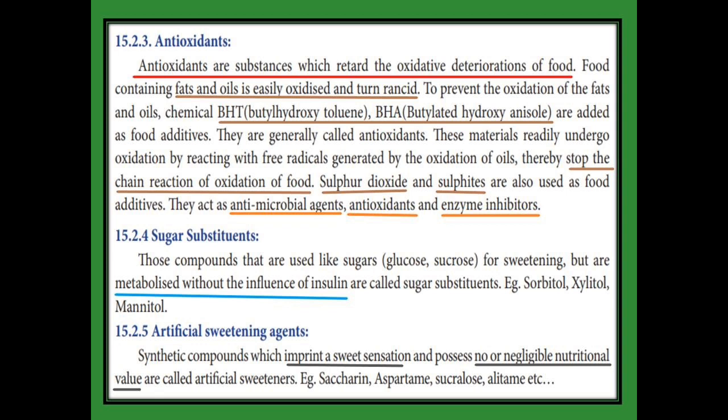For example, the chemicals BHT, butylated hydroxytoluene, and BHA, butylated hydroxyanisole, when added to food as additives, prevent the oxidation of fat and oil so they do not turn rancid. Rancid means spoilage.